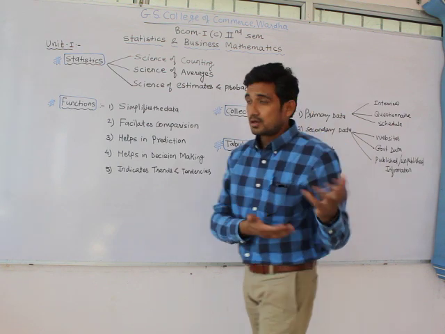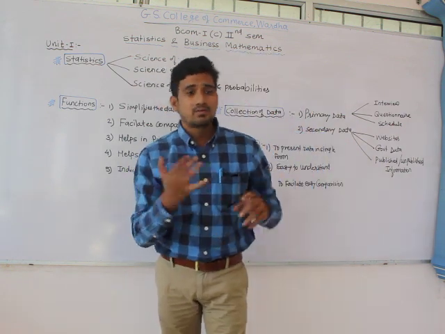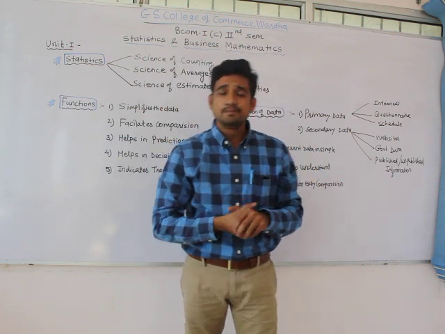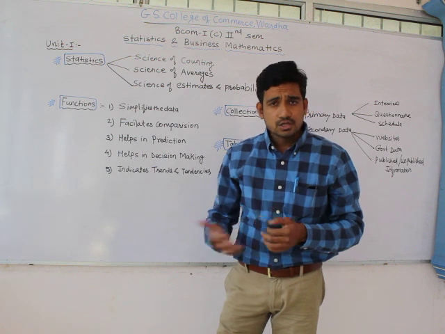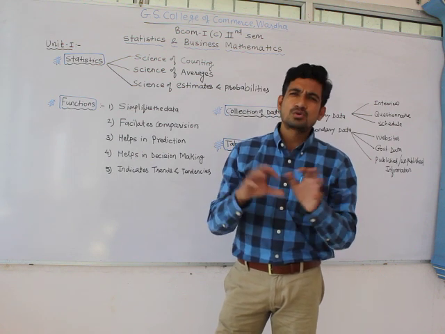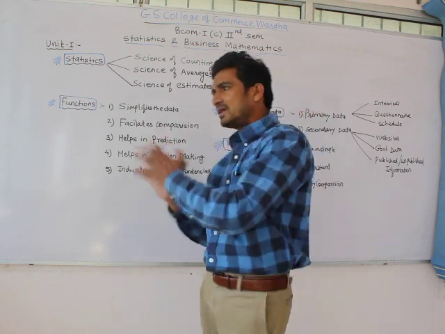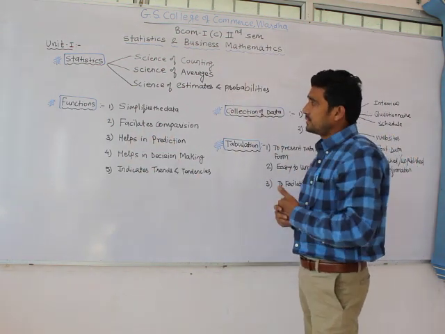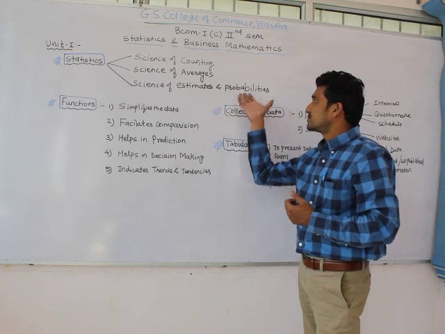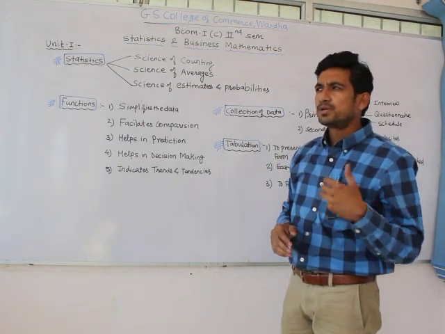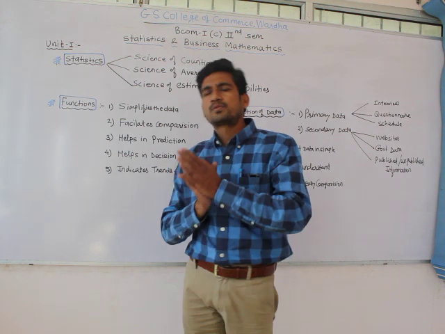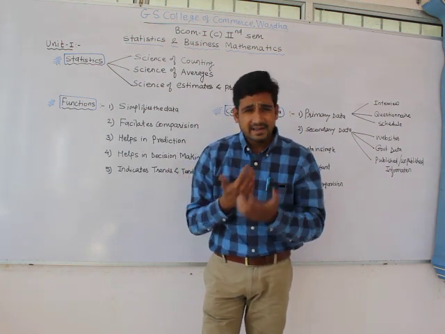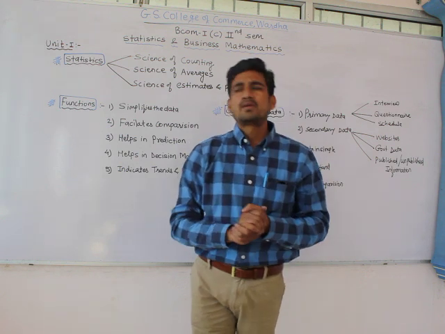I mentioned central tendency, where we study mean, median and mode, then standard deviation, dispersion, quartiles, regression, range. That is called a science of averages. And statistics is also defined as a science of estimates and probabilities, where you find different answers to a particular problem with the help of different techniques.